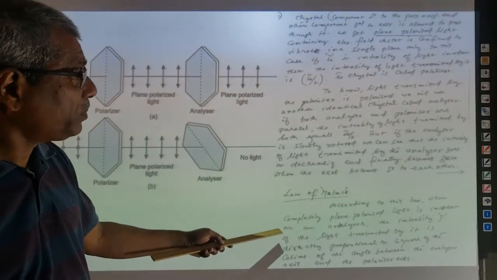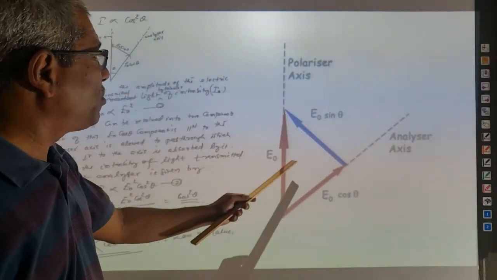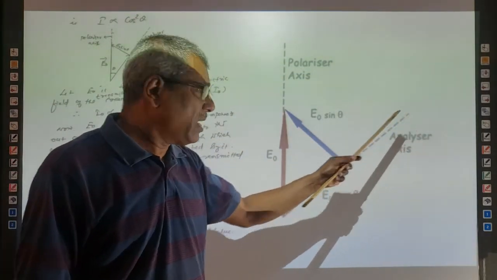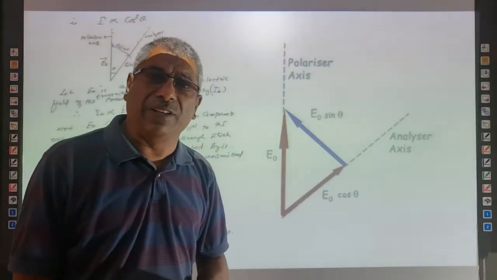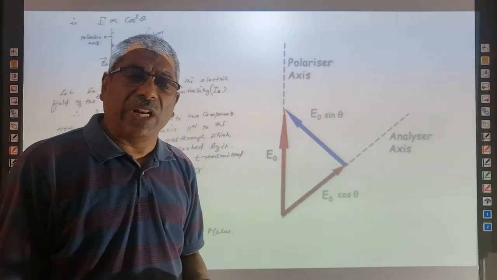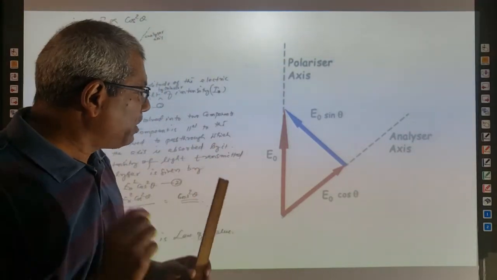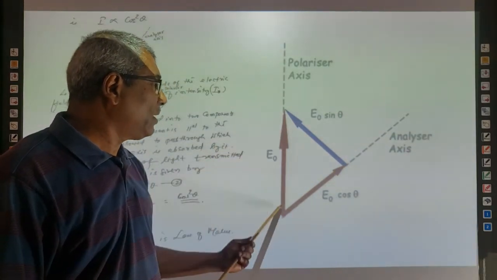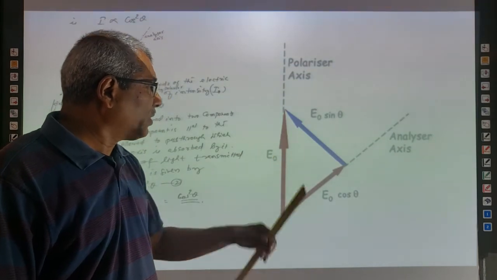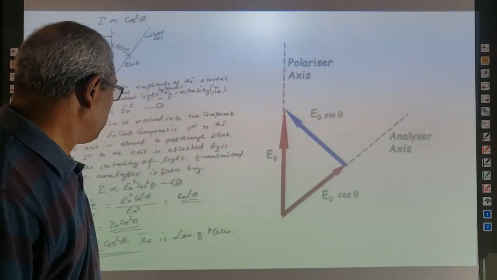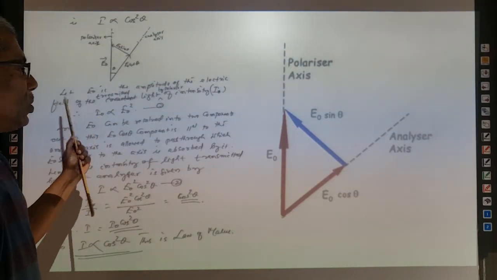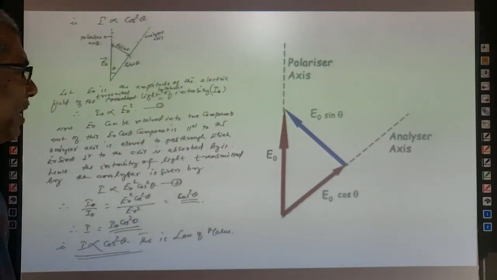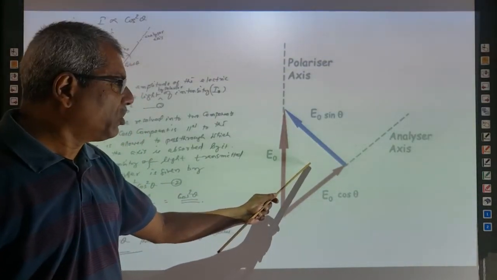So next, we are going to see the diagram, and that is here. This is the polarizer axis and this is the analyzer axis, right? E0 represents the amplitude of the incident light, because intensity is directly proportional to the square of the amplitude. So the light which is transmitted by the polarizer has an amplitude of the electric field vector equal to E0. Hence we can write that I0, the intensity of light transmitted by the polarizer, is directly proportional to E0 square. Right?